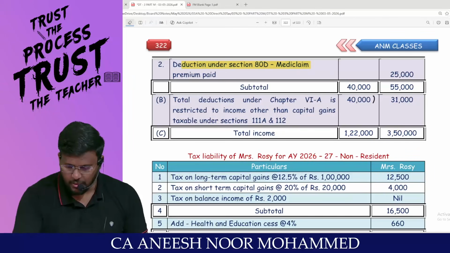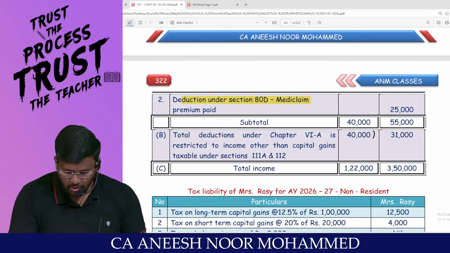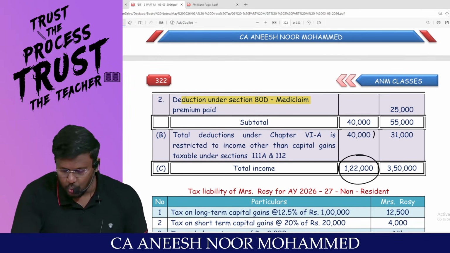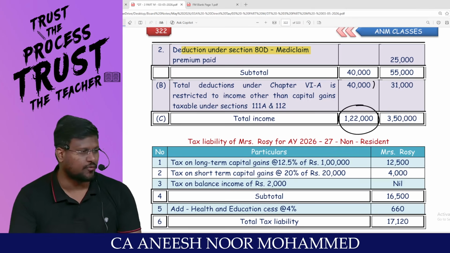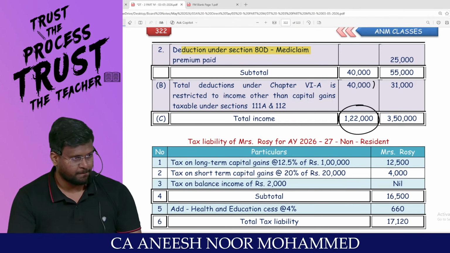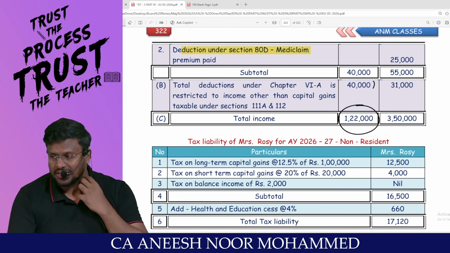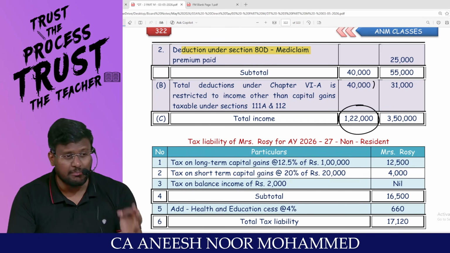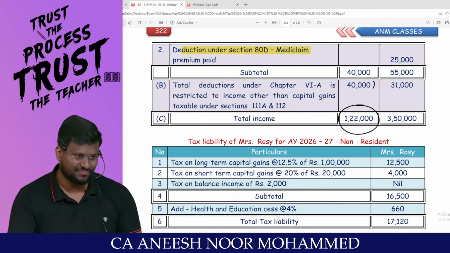You tell me, first one, Rosie. Rosie is having total income of 1,22,000. What is the residential status of that? Non-resident. For non-resident, there is no age benefit. Even though they are less than 60 years, my dear lovable students, unexhausted basic exemption limit can be knocked off against a special income only for resident.